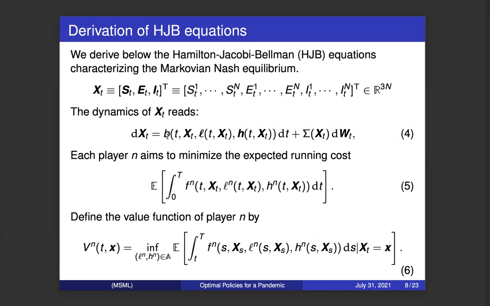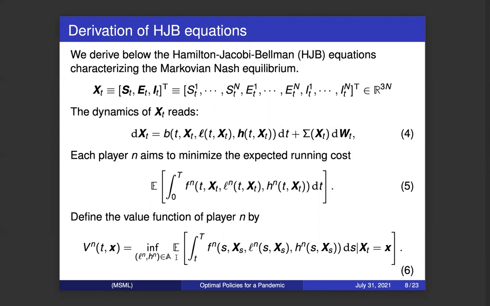We generalize the equations to equation 4. The dynamics could be written in this generalized form. We try to minimize the generalized cost in equation 5.